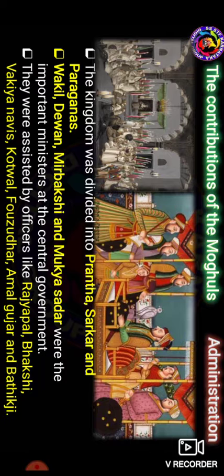To assist them, there were the Rajyapal, Bakshi, Wakiya Navi, and then Kotwal, Fauzdar and Amal Guzar. So these were all administrators in this kingdom. Next we have to see the revenue system.